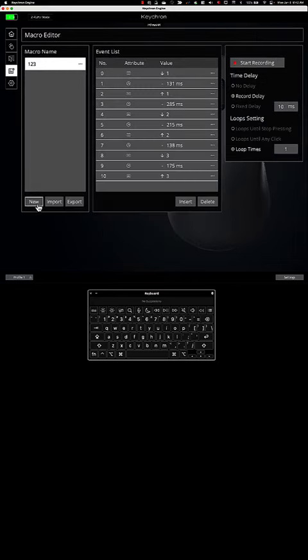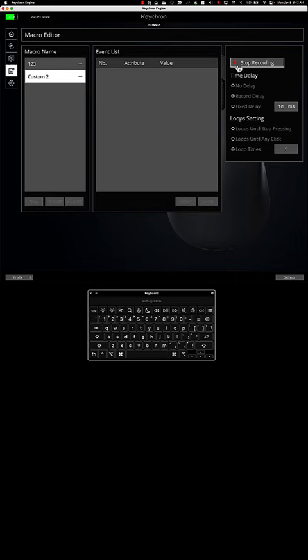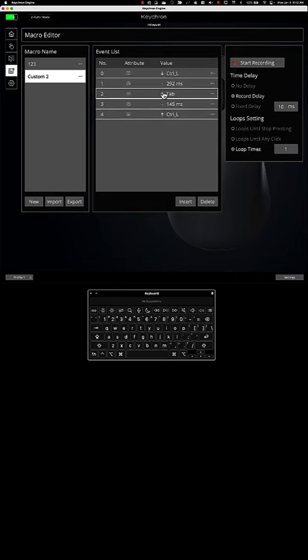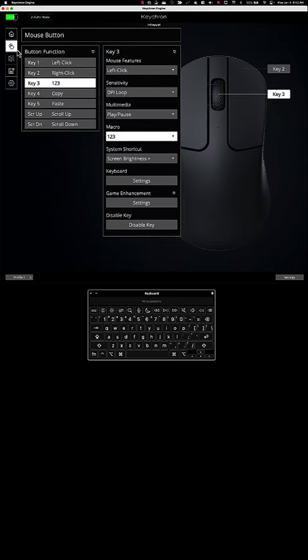Now let's do what's not working for me, which is a macro for Control Tab: new, start recording. Control Tab, you can see below that I press that. Problem 1, as you can see, is the engine seems only to capture the liftoff of Tab, never it going down. Let's go now and program that to button 3.